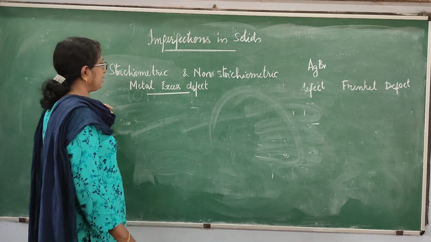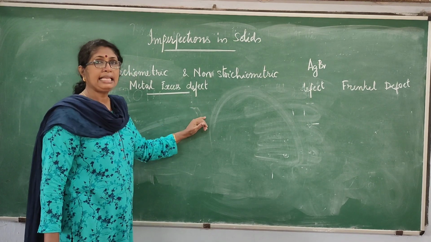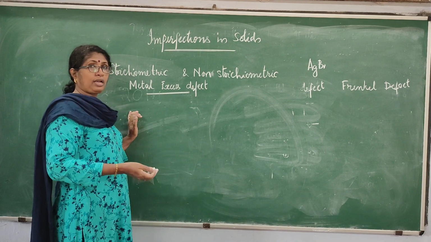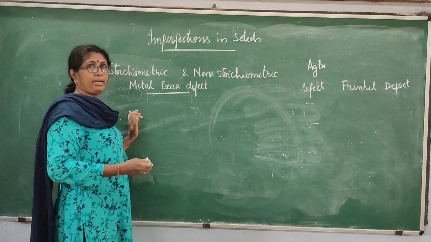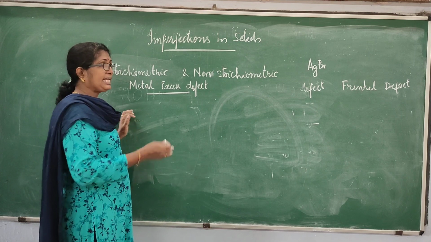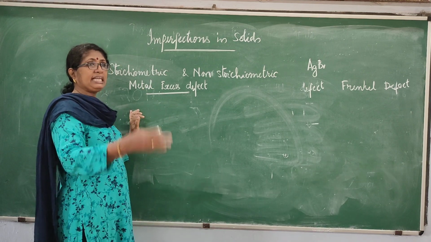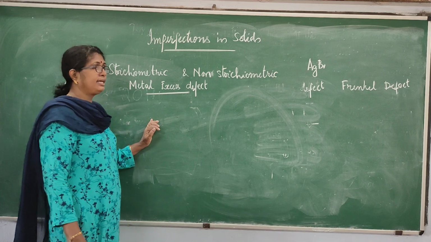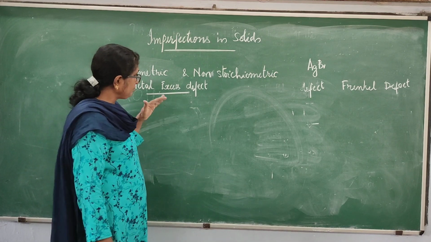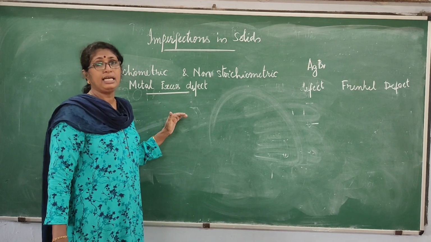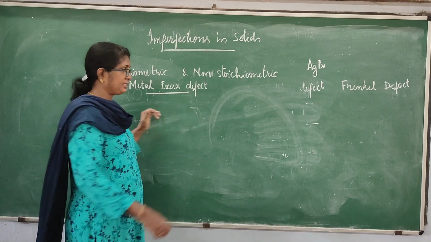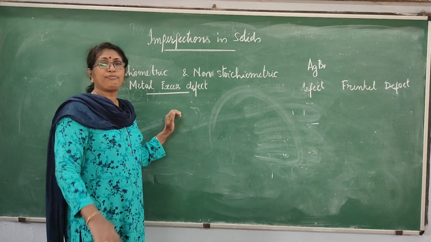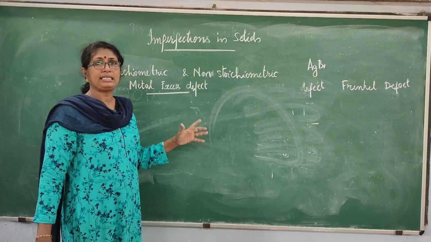Now, this type of metal excess defect is shown by alkali metal halides. Alkali metal halides means potassium chloride, sodium chloride, lithium chloride, potassium bromide, sodium bromide, etc. The alkali metals, that is first group metals, when they react with the 17th group nonmetals, that is very strong nonmetals, they form ionic compounds. Those alkali metal halides show this type of metal excess defect.